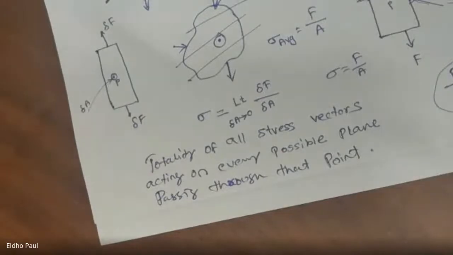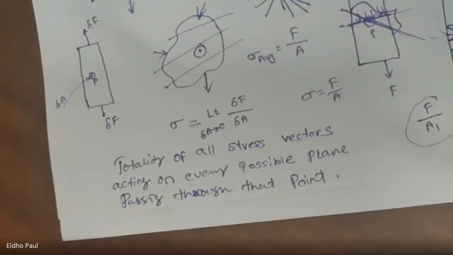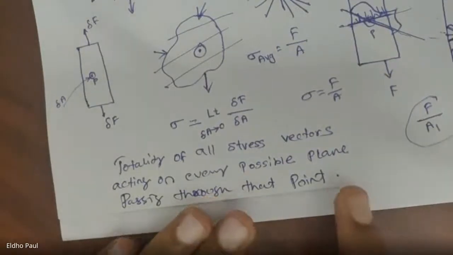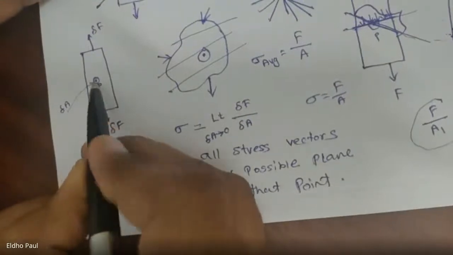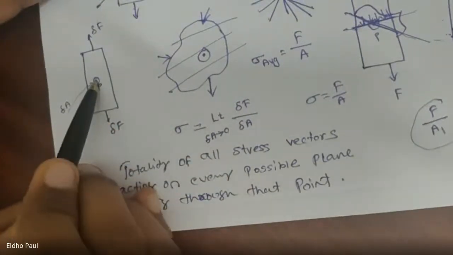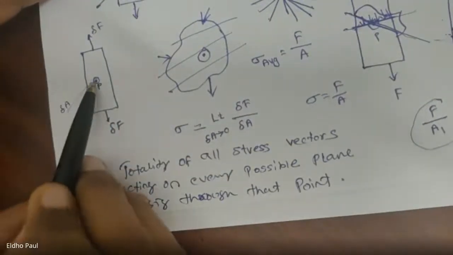Totality of all stress vectors acting on every possible plane passing through that point. That is the stress at a point. So what is the meaning of this definition? If you want to calculate the stress at this point, you can see this point.